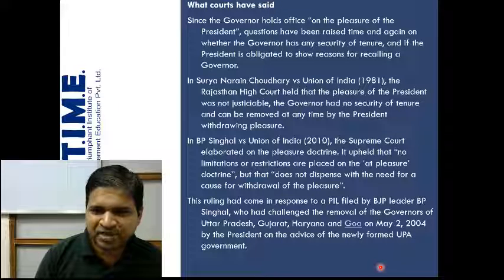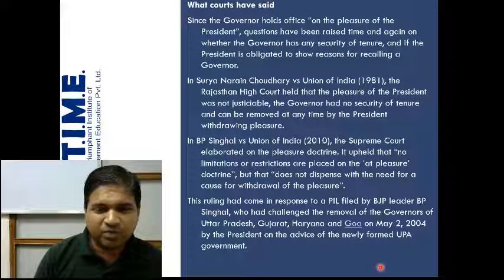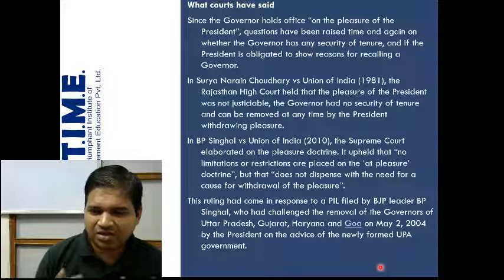BP Singhal versus Union of India, which is a Supreme Court case from 2010, elaborated what this pleasure doctrine is. When we use the words during the pleasure of the president, what do we mean? It upheld that no limitations or restrictions are placed on the at pleasure doctrine. The president can remove a governor at pleasure, and there are no limitations to it. He does not have to give any reasons, he does not have to say anything or justify anything.